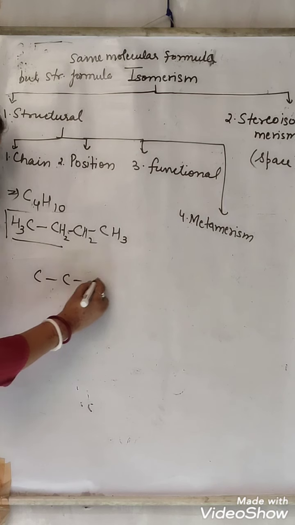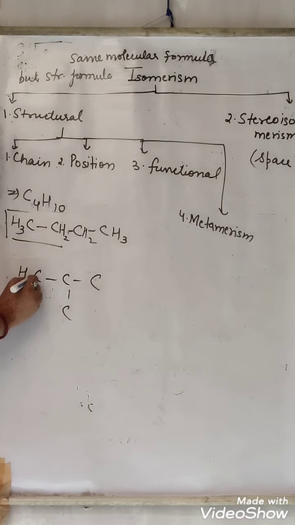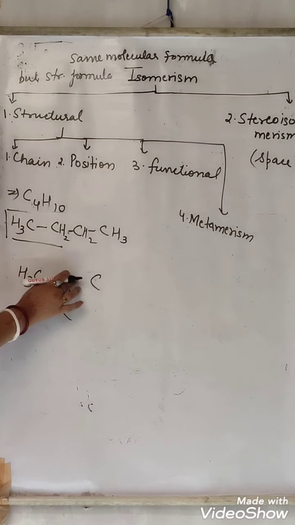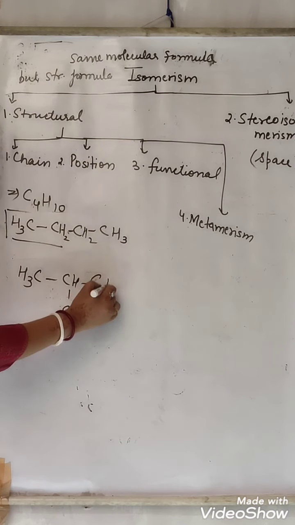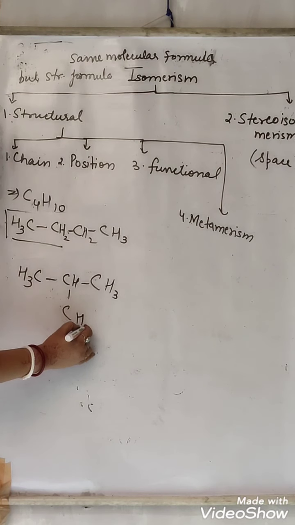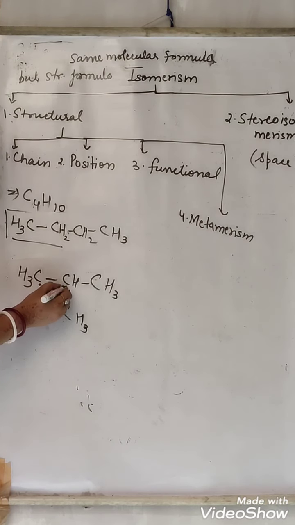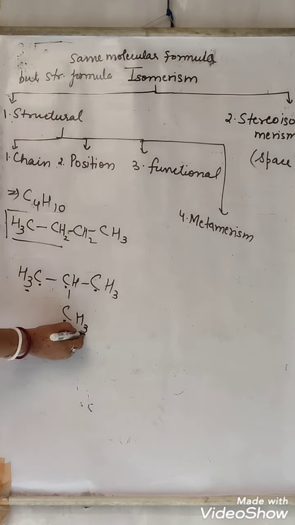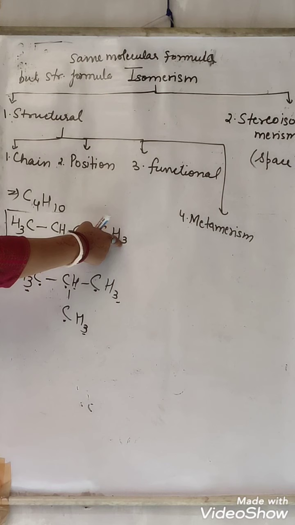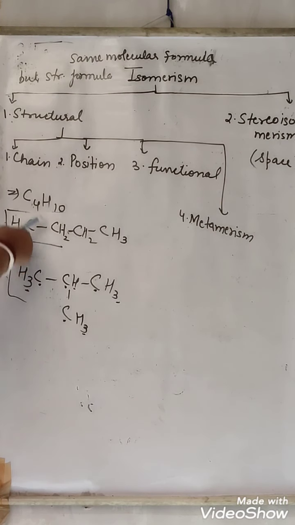Second structure, suppose like this. This carbon requires 3 hydrogens, this one 1, this one 3, and this one 3. How many carbons are there? 1, 2, 3 and 4. How many hydrogens? 3, 6, 9 and 10. C4H10. One structure is straight chain, and this structure is branched. That means they are isomers. Isomers are those having the same molecular formula but different structural formula, and the phenomenon is known as isomerism.